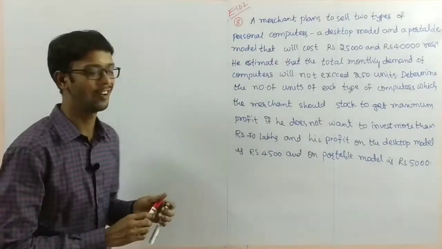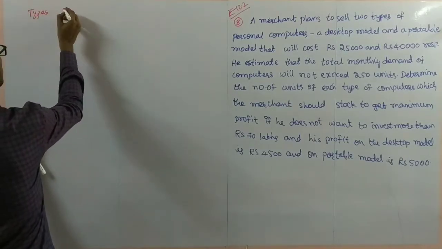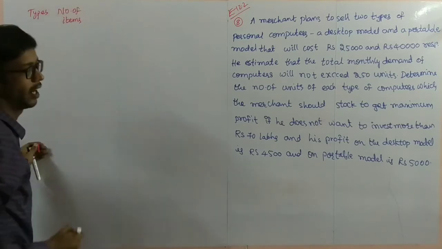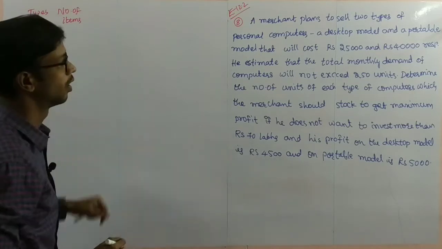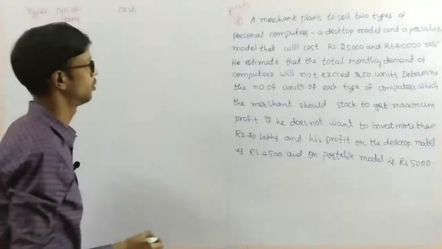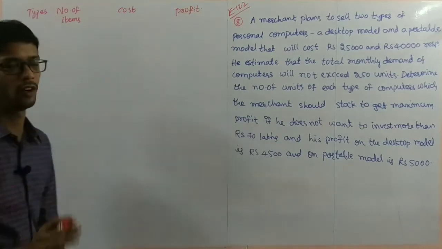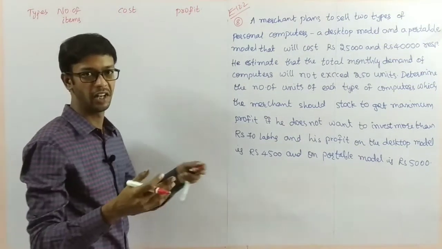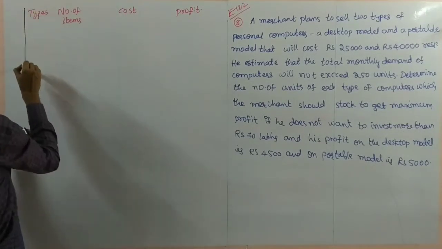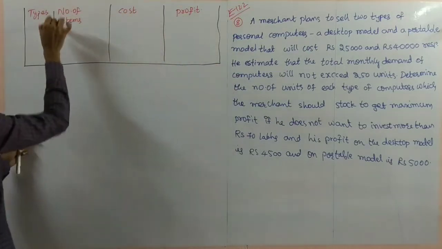For that purpose, first of all I will draw the table. Types, number of items or number of computers also you can write, the cost of each computer and the profit. Here there are no 2 types or 3 types of machines. So now, continuation. This problem is one different type of problem. So concentrate and listen.